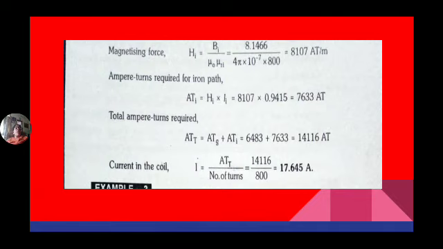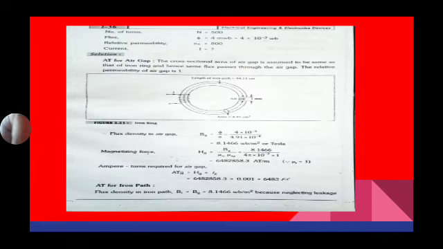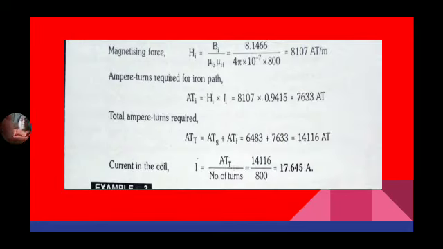Which is 7633. So total ampere turns is, as shown in the figure, ampere turns of the iron path plus ampere turns of the air gap, which is equal to 7633 plus 6483, that is 14,116 ampere turns.